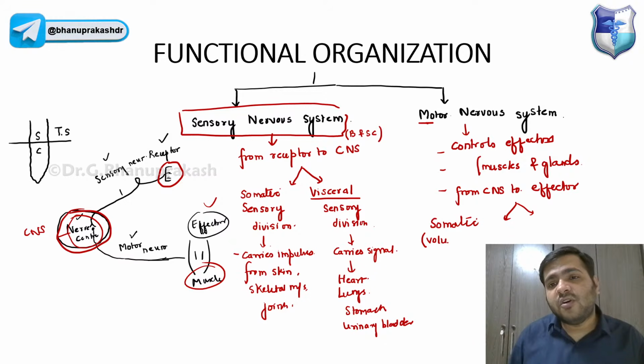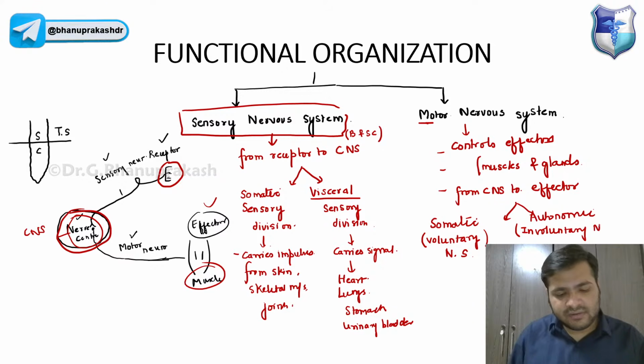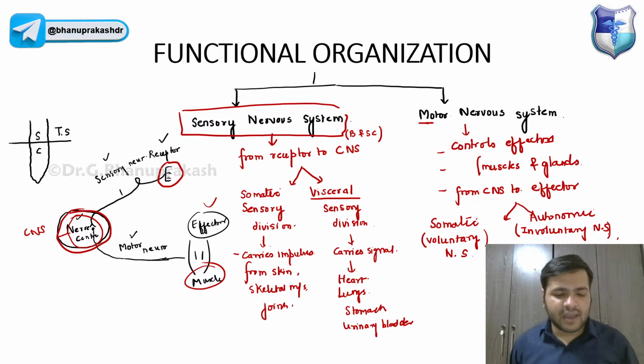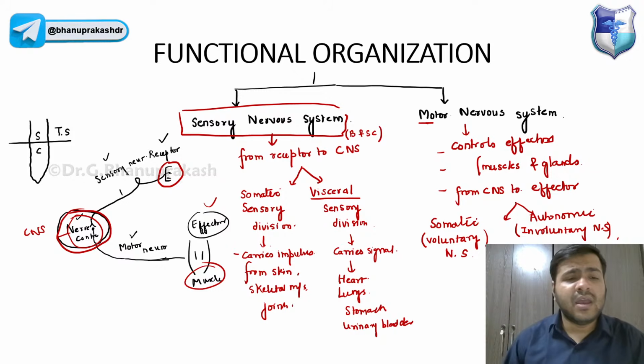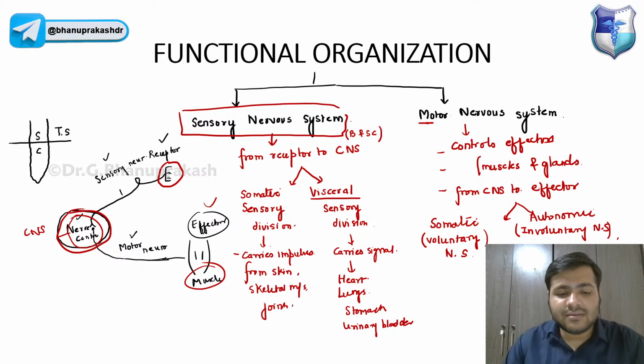The somatic is also called the voluntary nervous system. And we have the autonomic, the involuntary nervous system. We have the somatic nervous system and the autonomic involuntary nervous system. When I say somatic voluntary nervous system, you already know it is the somatic nerve fibers which conduct impulses from the CNS to the skeletal muscles, right? It carries the nerve impulses from CNS to skeletal muscles.